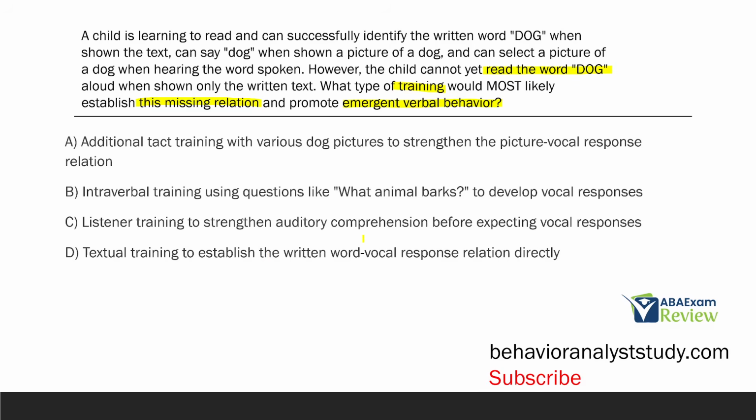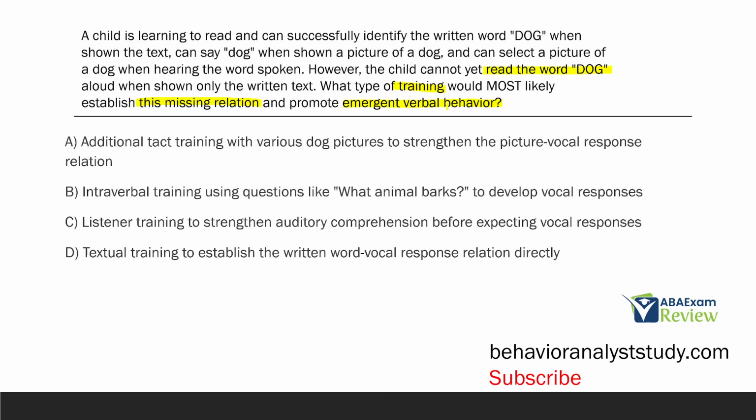B, intraverbal training using questions like what animal barks to develop vocal responses. Again, does that help our problem of reading the word dog if the learner is now responding to questions like what animal barks? No, they're still not reading. C, listener training to strengthen auditory comprehension before expecting vocal responses. Again, a great skill, right? Auditory comprehension, but it still doesn't solve the issue.